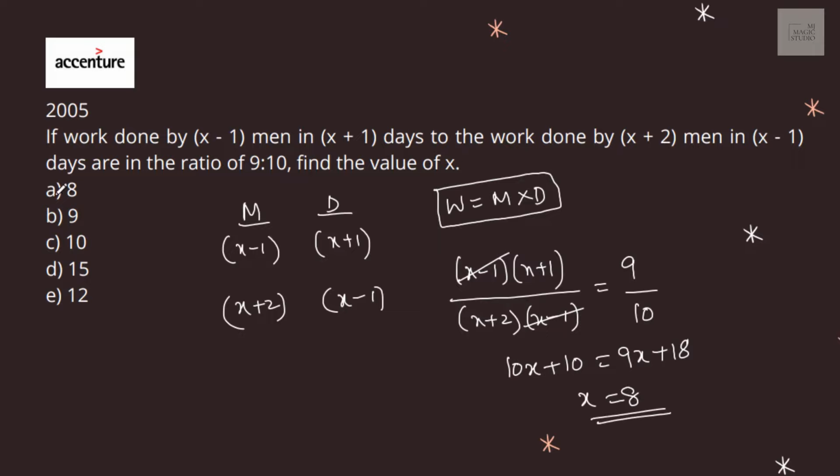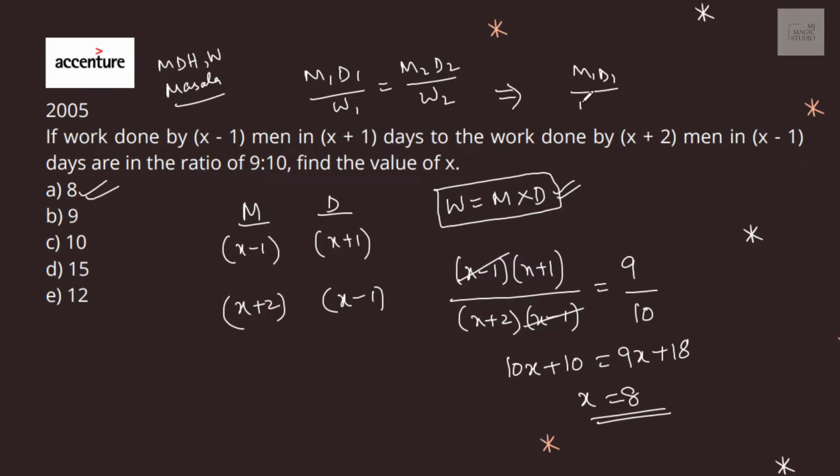Find the value of x. Value of x is 8. That is in option A. Now, where does this particular information come from? The information is simply what we call the MDH masala formula. Using that, the relationship between the variables men, time, and work is given by M1 D1 by W1 equals M2 D2 by W2. Or we can also say M1 D1 by M2 D2 is equal to W1 by W2, and the same essence is used in solving this question.